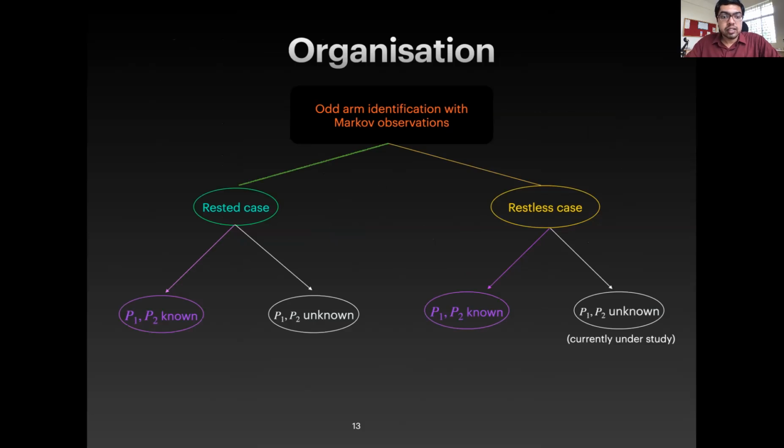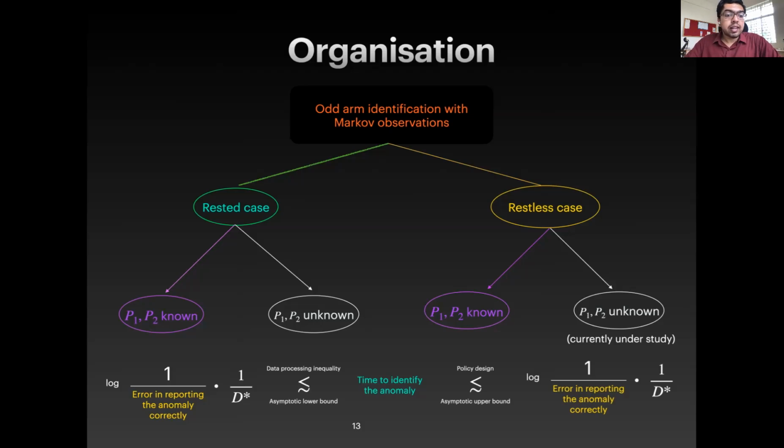So this is the organization of the thesis. So we study the rested and the restless case in the settings when the transition probability matrices P1 and P2 for the odd arm Markov process and the non-odd arm Markov processes are either known or not known. And the typical template for analysis is that we first identify an asymptotic lower bound on the time to identify the anomaly as a function of error. And this typically involves a smart application of a data processing inequality. And then we see whether this bound can be met. And this is where we try to design policies that help us in meeting the lower bound. And this is what constitutes the asymptotic upper bound. So there are two aspects to it, the asymptotic lower bound and the asymptotic upper bound.